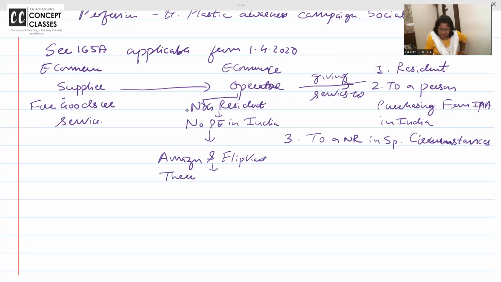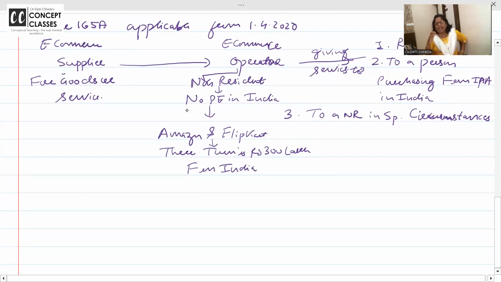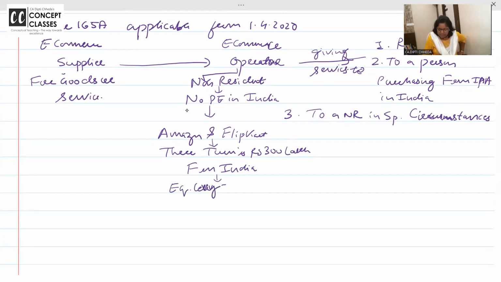Suppose their turnover is rupees 300 lakhs from India. किसका? ई-कॉमर्स ऑपरेटर जो है वो कौन है? नॉन रेसिडेंट है, like Amazon, Flipkart. They have done a turnover of 300 lakhs in India. Then equalization levy. 300 lakhs ka 6%. 1 second, switch on the laptop.